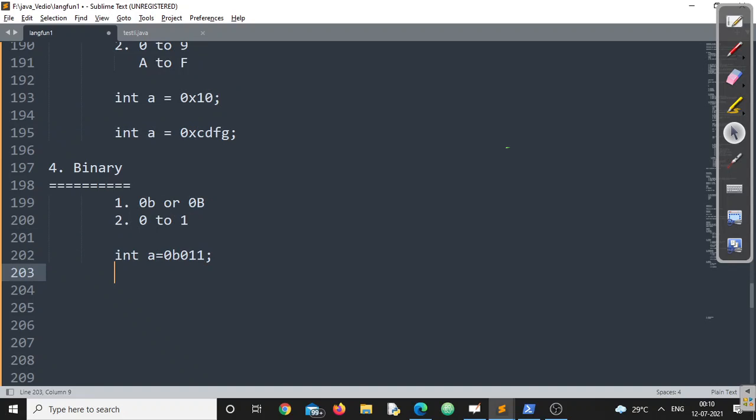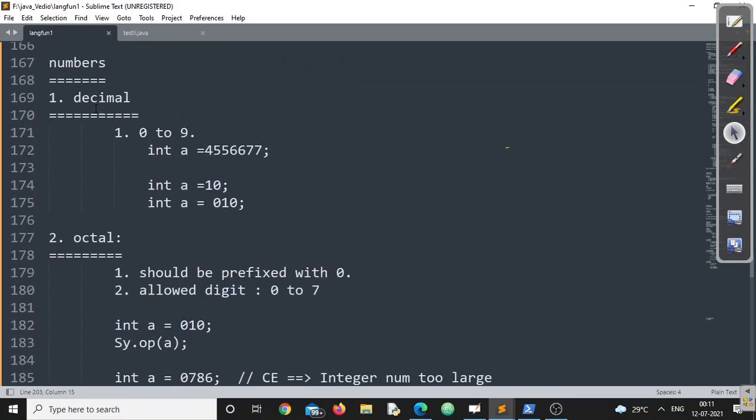Similarly, if I am trying to write 0B1122, immediately there will be an error called integer number too large. Remember this point very carefully. So we can represent all the number system formats using this particular notation.